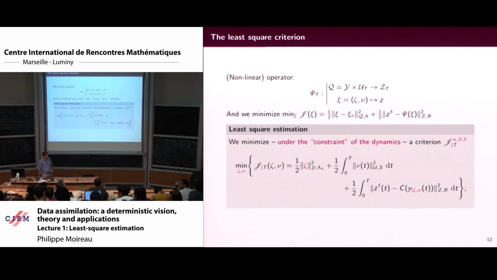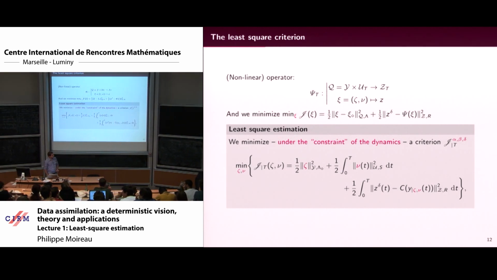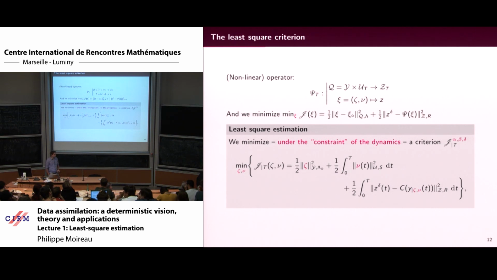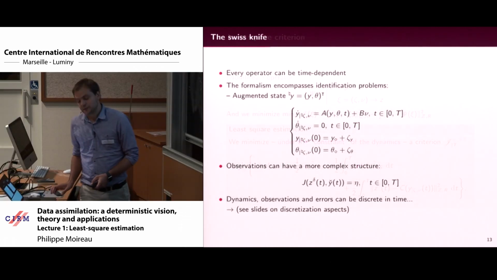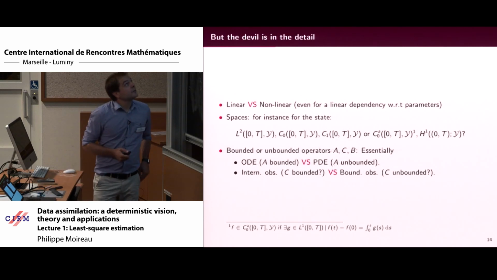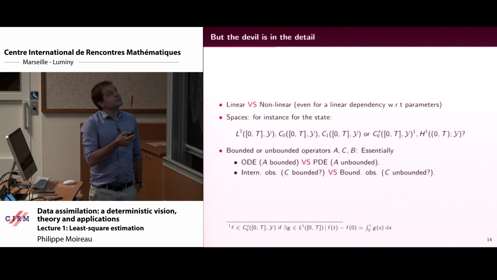B is the identity, it means that you minimize the difference between y dot and the model. But sometimes you know something about the model error. You know that you have zero boundary condition, for example. So B is restricted to the other part, etc. Other aspect, so linear versus nonlinear.